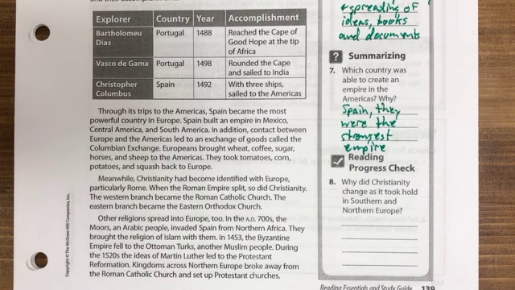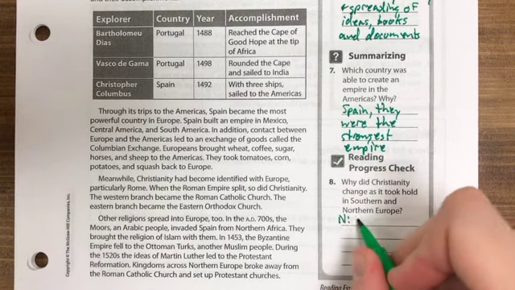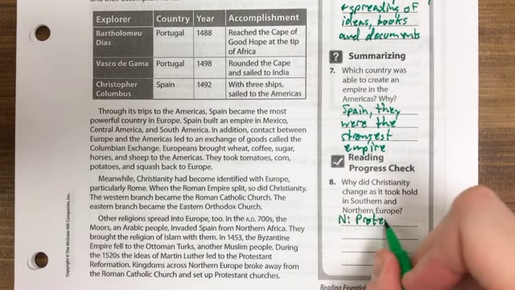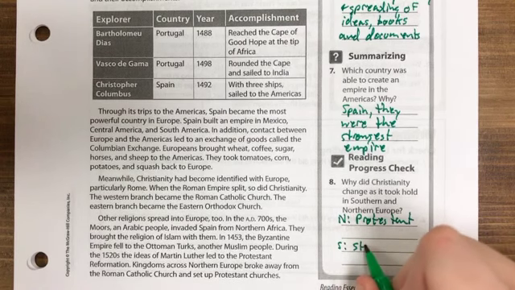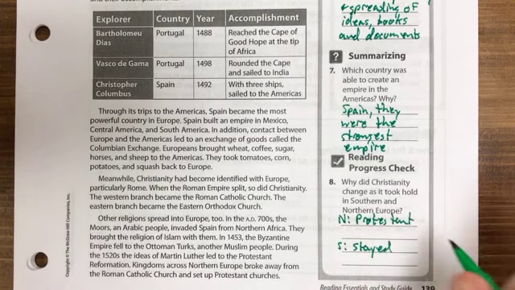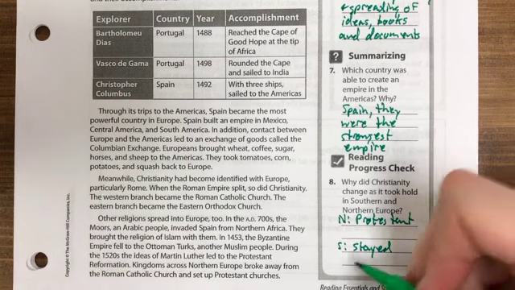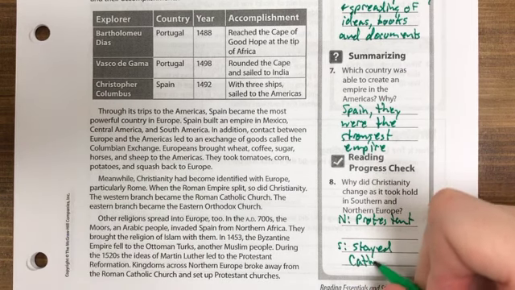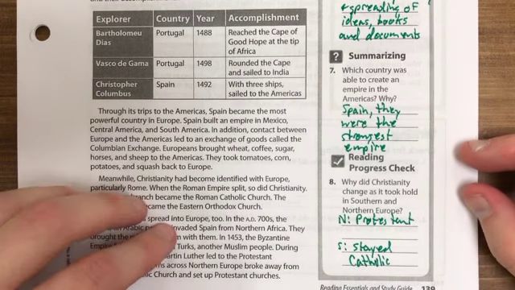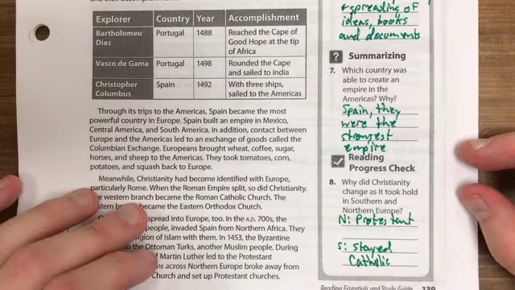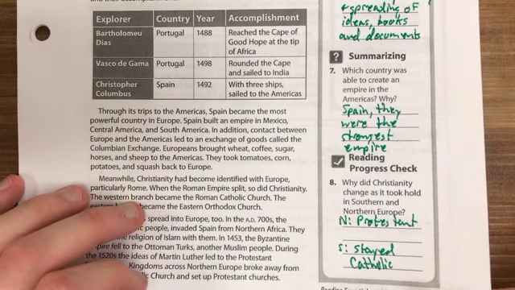All right, number 8. Why did Christianity change as it took hold in southern and northern Europe? So in the north, they became Protestant. And then in the south, they stayed Catholic. What you had is the Protestant Reformation also changed a northern and southern split for parts of Europe. So areas in the north, Germany, and further up north from there, they switched over to Protestant, whereas the southern countries like Italy and Spain, they all stayed Catholic.